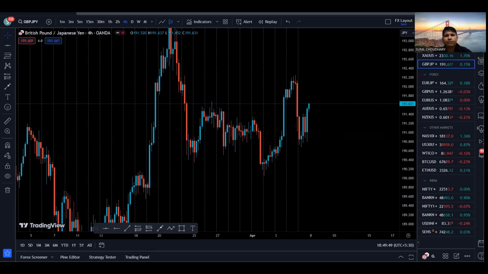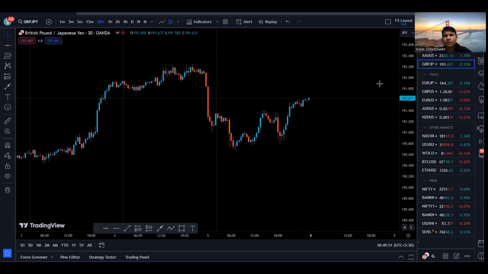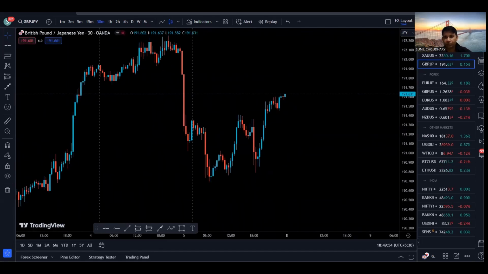Now let's go to the 30-minute time frame to see what is happening. On the 30-minute time frame, if we start from the bottom, we can see that we created a high, we created a higher low, higher high, higher low, and now we have created a new high. So there is a very high probability price may come down for a pullback. We can bounce from here, or we can come anywhere into this area to make a pullback and continue going to the upside. That is something I see on the 30-minute time frame.